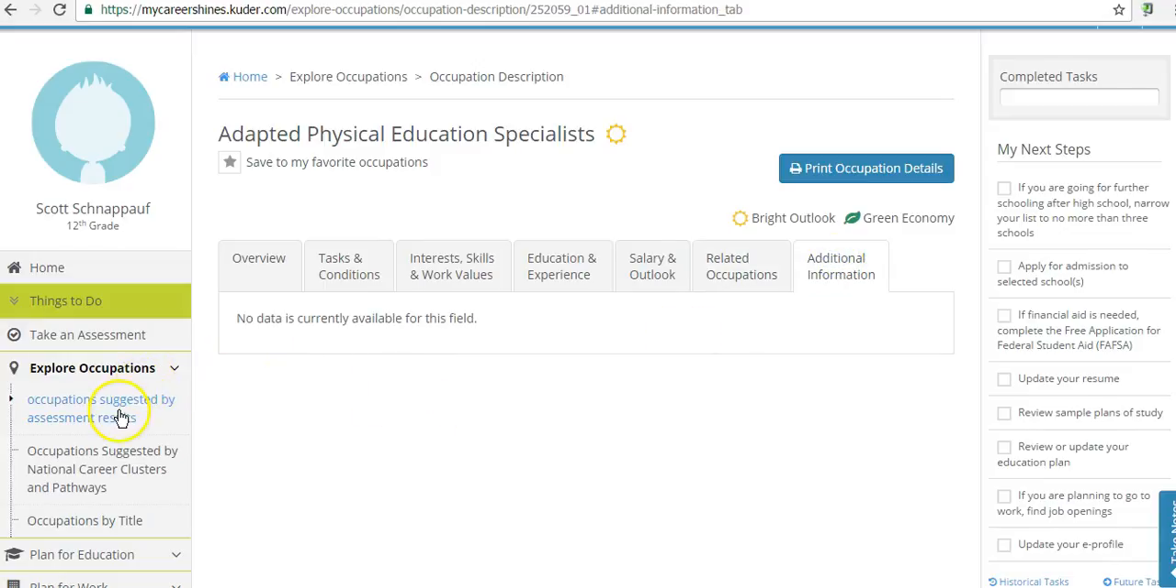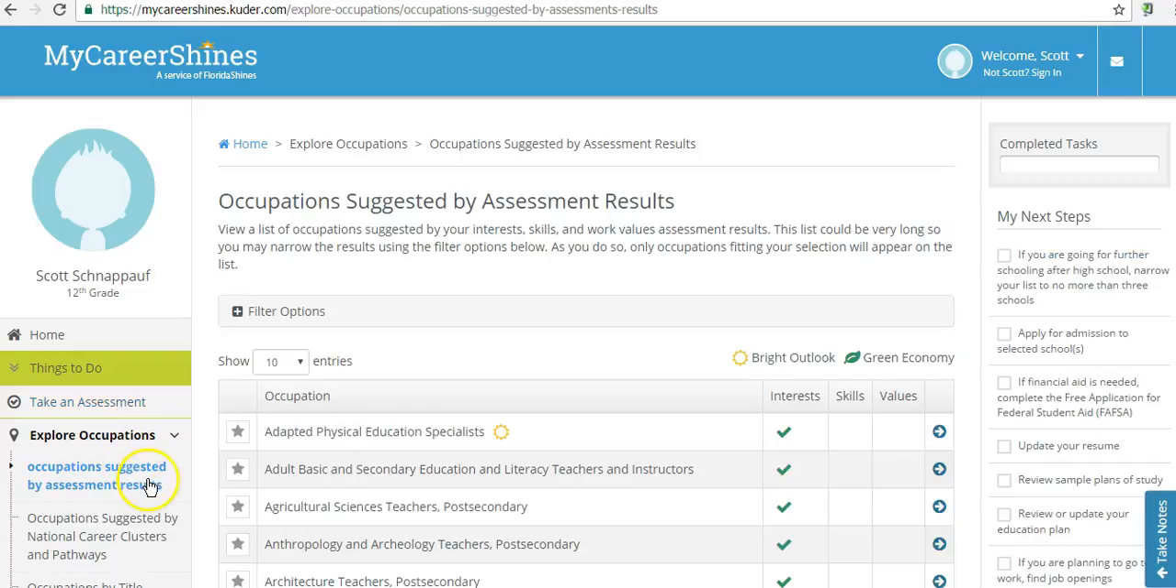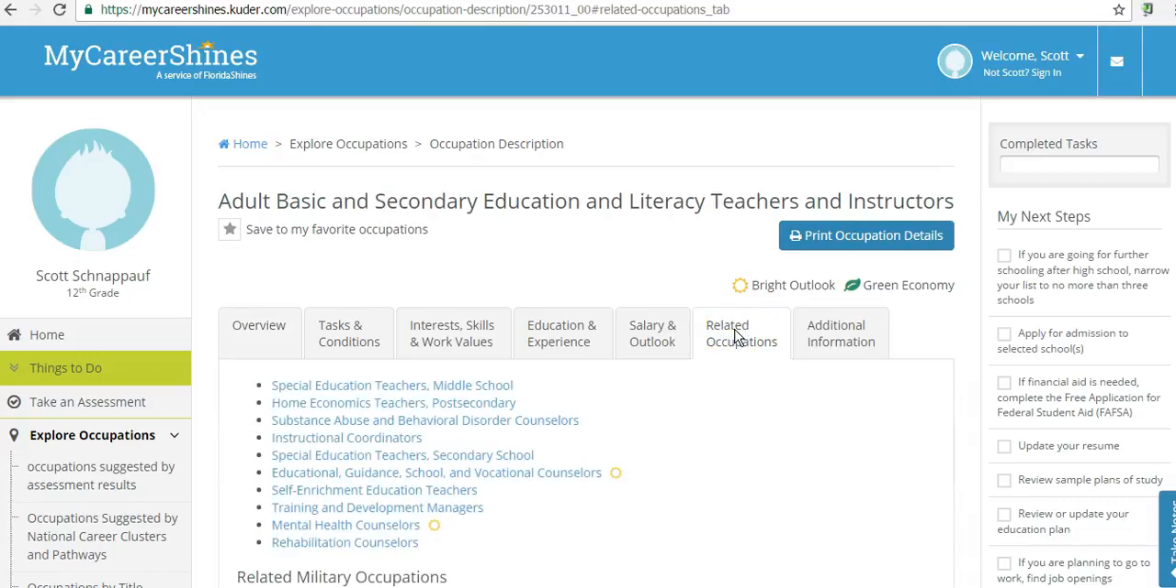Okay, so one way I could look for careers again is by suggestions based on my assessment results. Okay, I'm going to go to Adult Basic Secondary Education, Literacy Teachers and Instructors. I'm going to hop over to the Related Occupations, and this is what I was trying to show you a moment ago. So let's say Adult Basic and Secondary Education and Literacy Teachers and Instructors was not perfect for me, although it is. I could take a look at several other careers that are really close. I really love this feature here. Okay, it's saved to my favorite occupations.